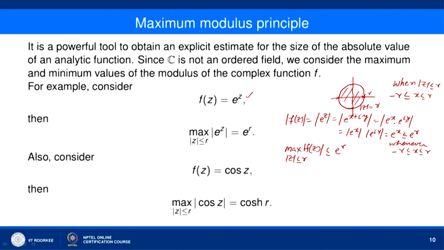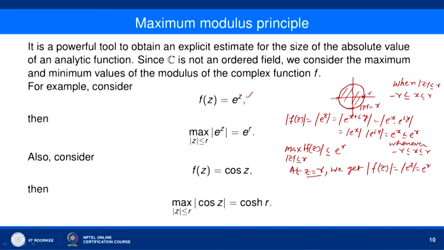Now, let us show that there is a point satisfying mod of z less than or equal to r where mod of f(z) is exactly e to the power r, and that is the point z equal to r. So, at z equal to r we get mod of f(z) equal to mod of e to the power z equal to e to the power r, because e to the power r is always positive.